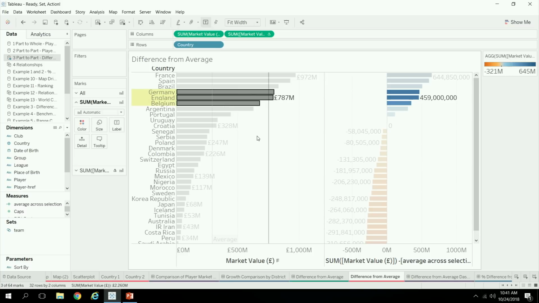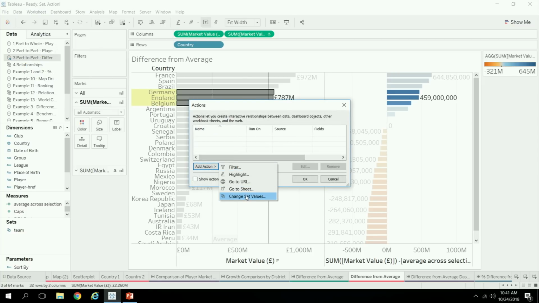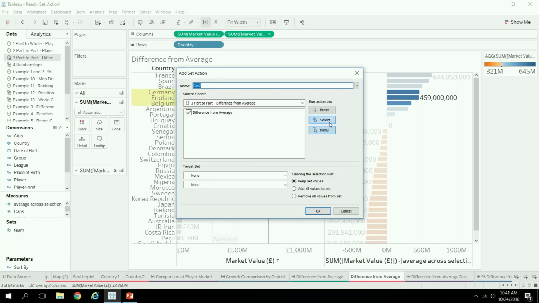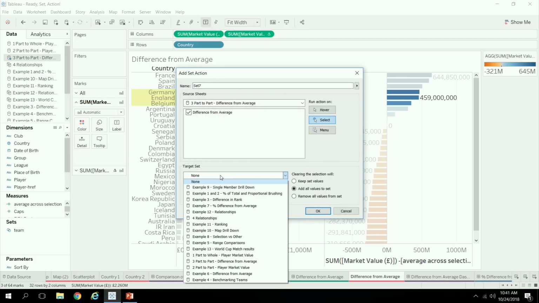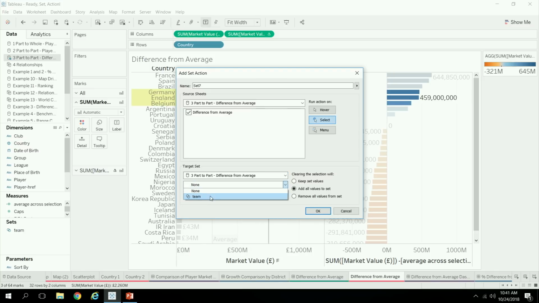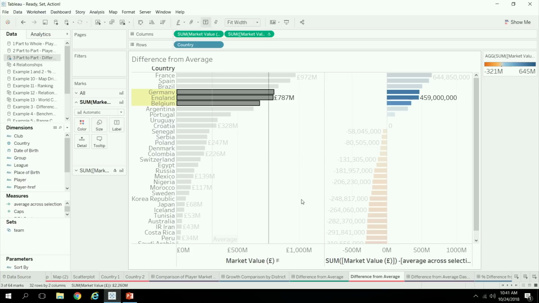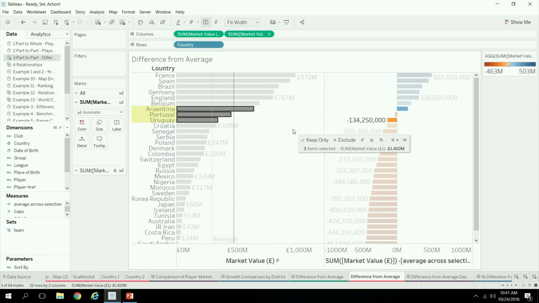Now, at the moment, it's not recomputing because I haven't yet set up the set action. That's the final piece: setting up a set action whereby the selection in the viz itself targets its own set. And so now you'll see that if I make a selection here, it's updating the set, which is then updating the computation.